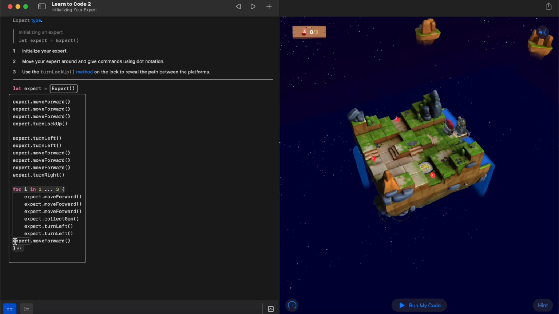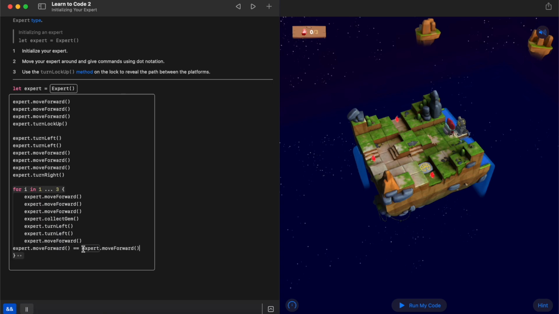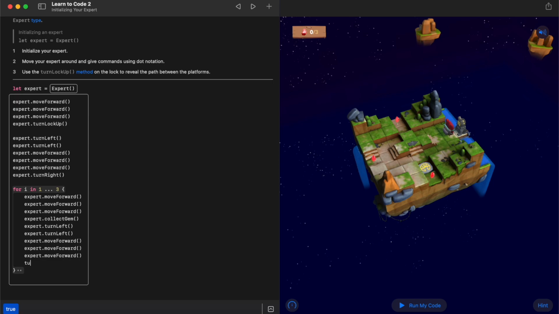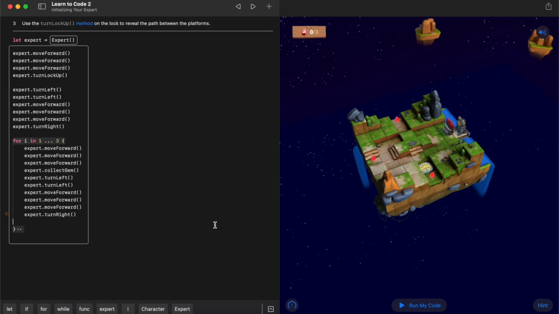Then I'm just going to make sure that my character heads back to that starting position, and then get him to turn so that he's facing one of the other gems.